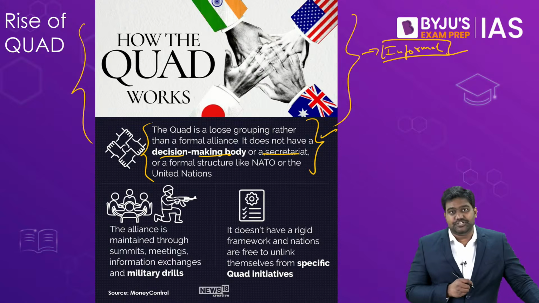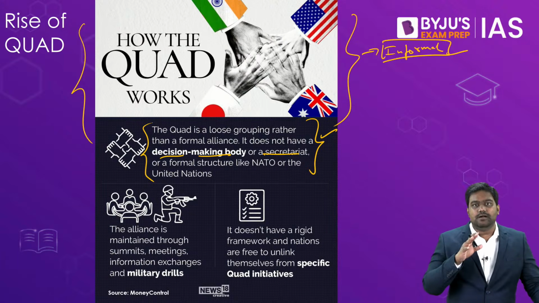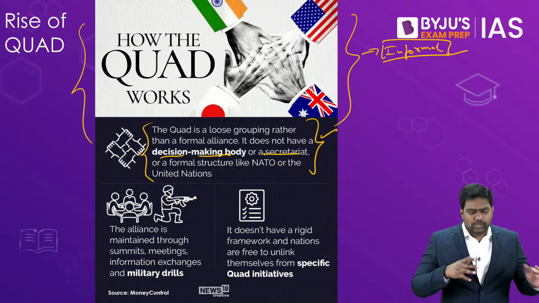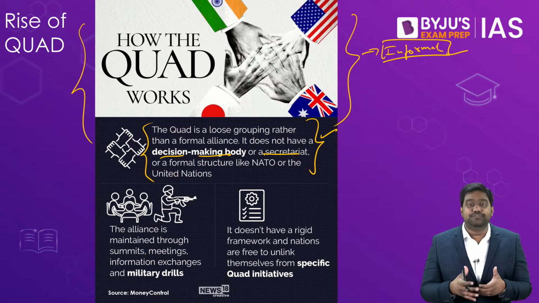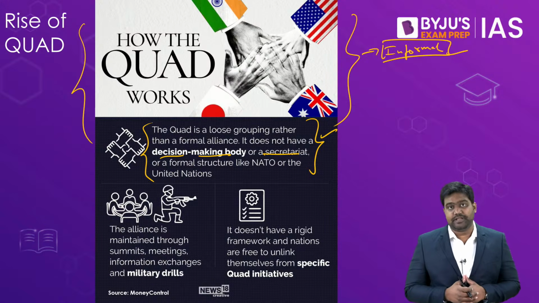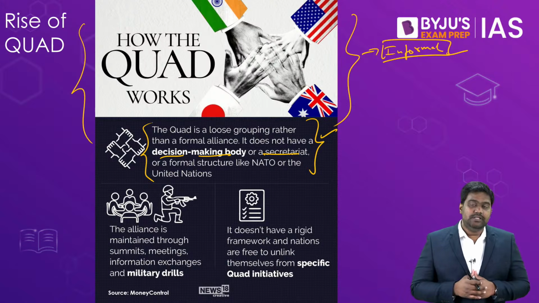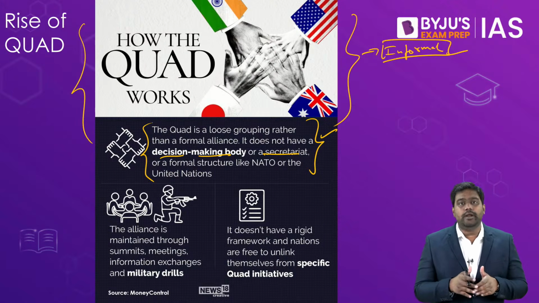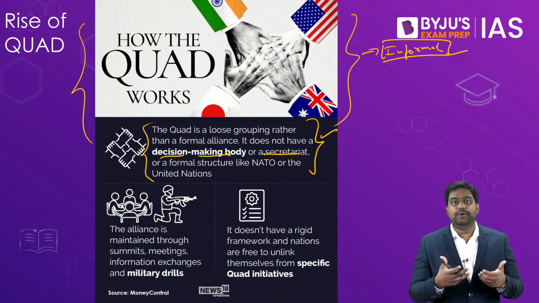So if you ask me what is Quad at the end, is it a military alliance? Is it a strategic grouping? Essentially, the Quad is an informal grouping. It is a loosely structured military alliance cum economic trade bloc that these 4 countries are shaping in the Indo-Pacific. The idea is not just to form a military alliance like NATO. The idea is to ensure that the Quad becomes an effective counterweight, a counterbalance to China's rapid and aggressive rise in the Indo-Pacific.